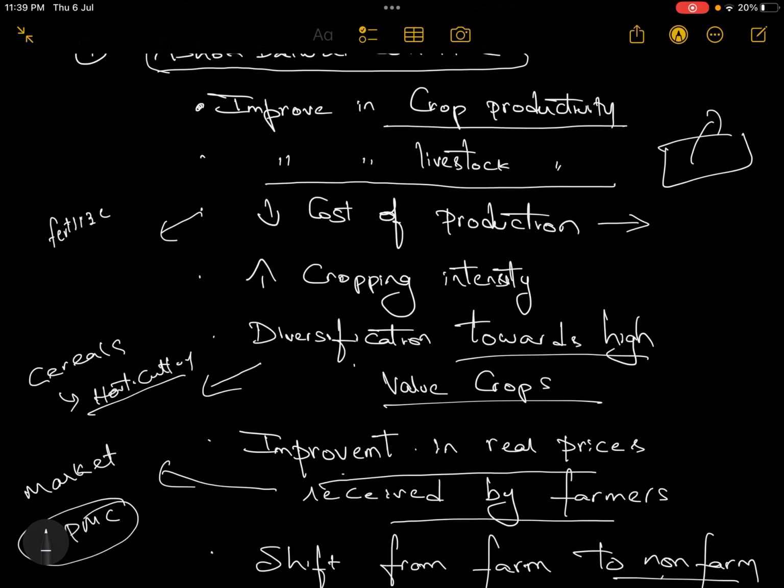The more times you put your land to use is called the cropping intensity, simply put. Then diversification towards high value crops. I have already told you that the return from cereals is less compared to the returns on horticulture. The amount of income a farmer can receive by going for horticulture production is higher compared to cereals. So we should try to increase those kinds of crops which give higher returns: diversification of crops towards high value crops.